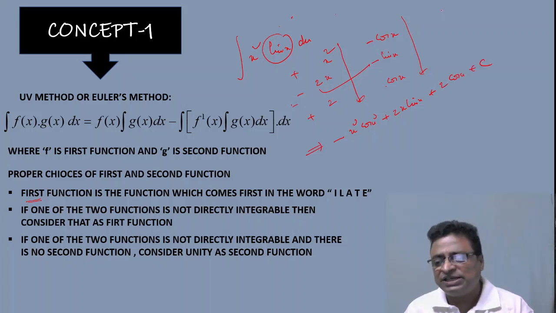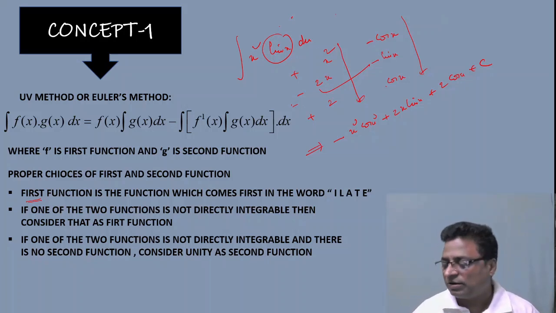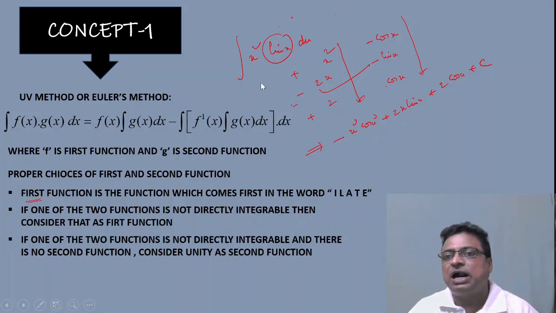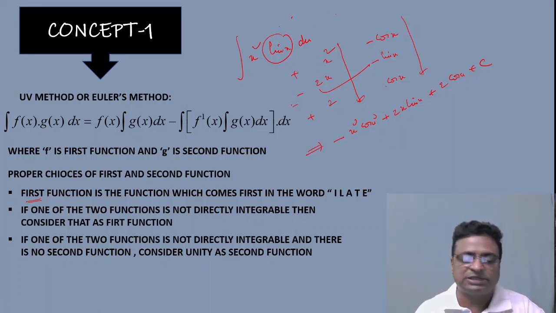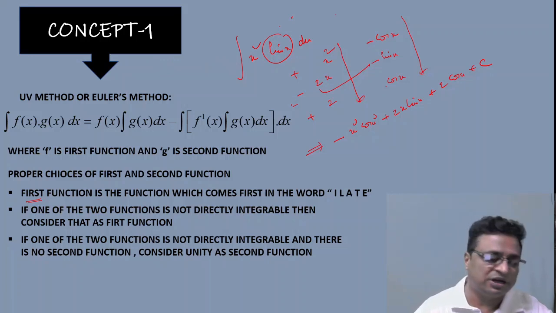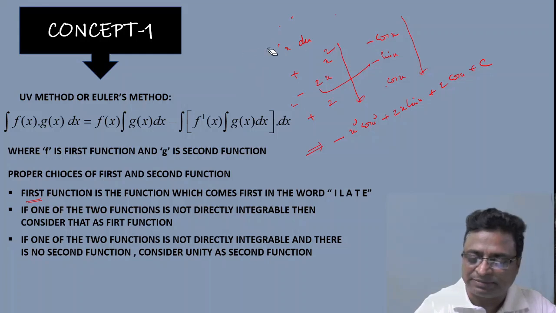So this method is useful whenever one function is in the form of x power n and the second function is in the form of either e power ax or sin ax or cos ax, whatever the structure may be. This is concept number 1.